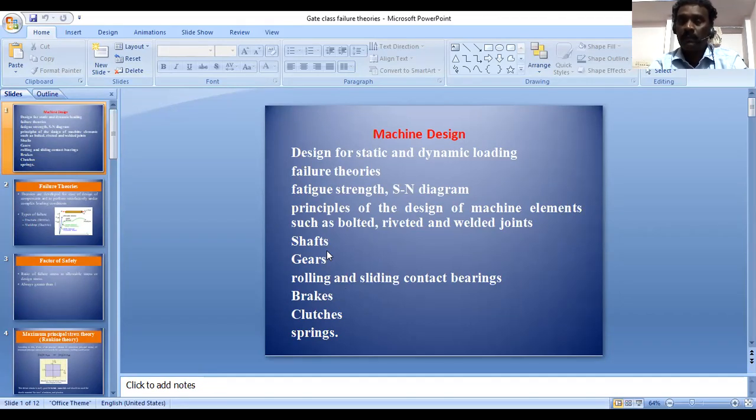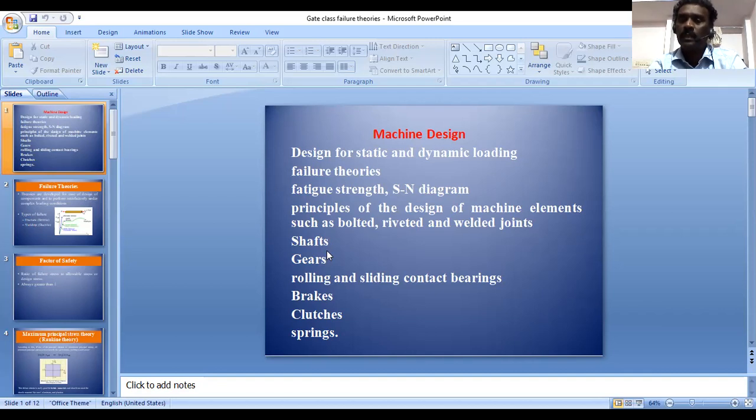In design, we have engineering mechanics, strength of materials, design of transmission systems, CAD, and in the energy group, we know thermodynamics, heat transfer, thermal engineering, turbo machines, and mass transfer. So these are all the subjects coming under the energy group.